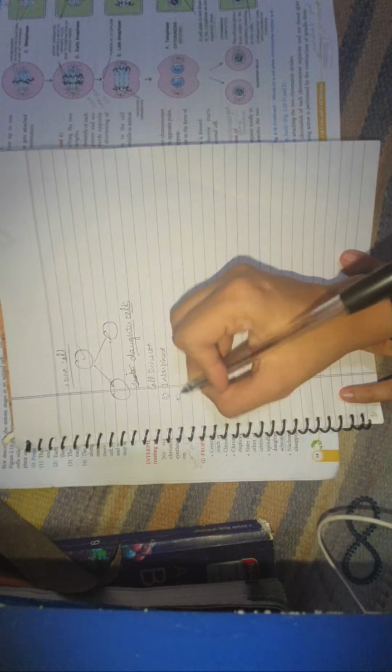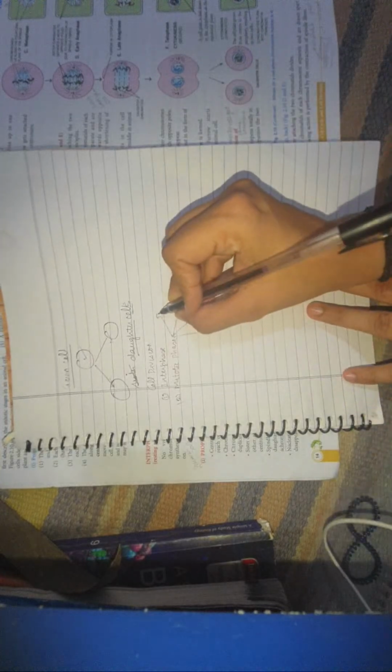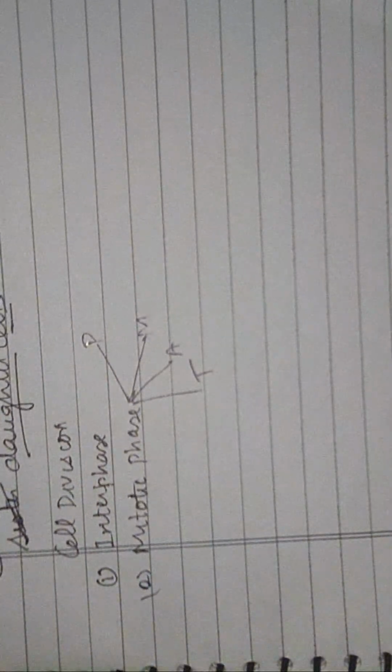Now after this, in mitosis we have two things. First is cell division. Basically in cell division we have two phases. One is interphase and the second phase is the mitotic phase. And in the mitotic phase we have four subphases, which you can remember as PMAT. P means prophase, M means metaphase, A means anaphase, and T means telophase. So here we are going to study each one of them separately.